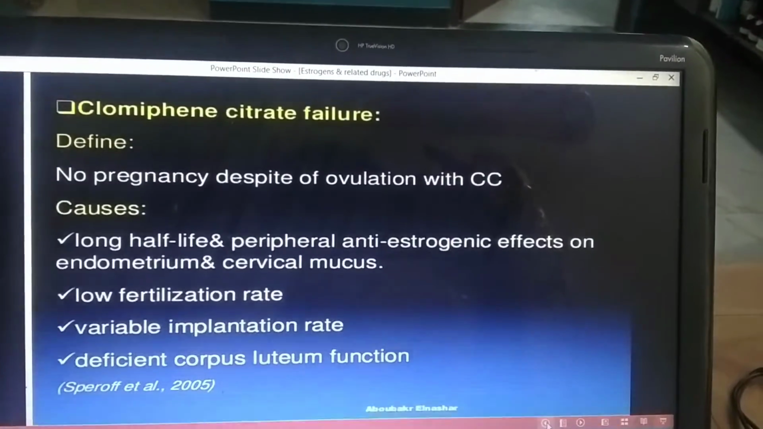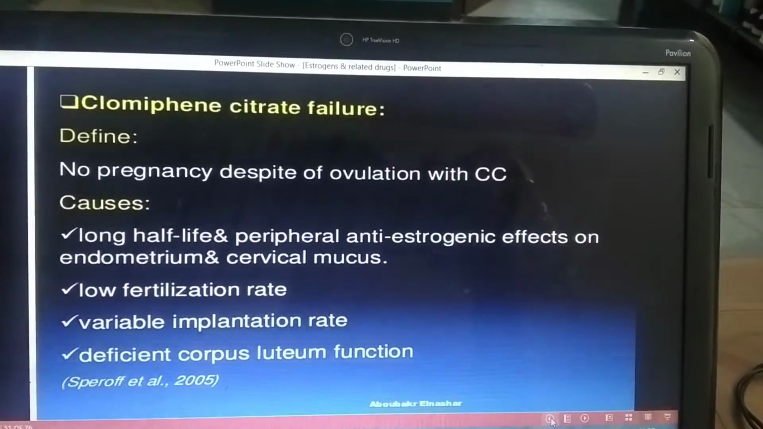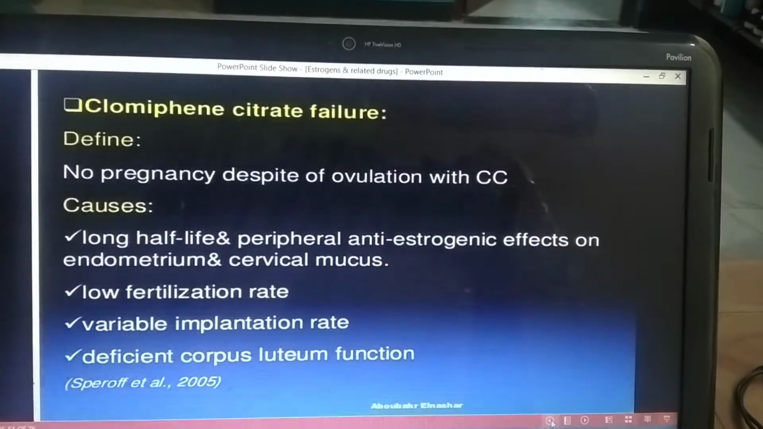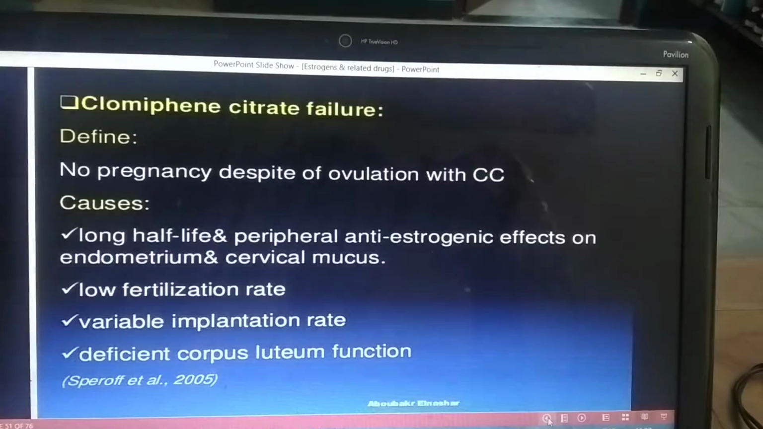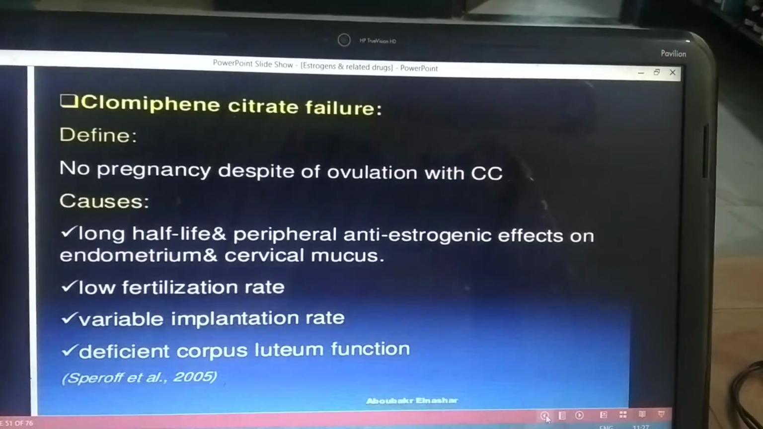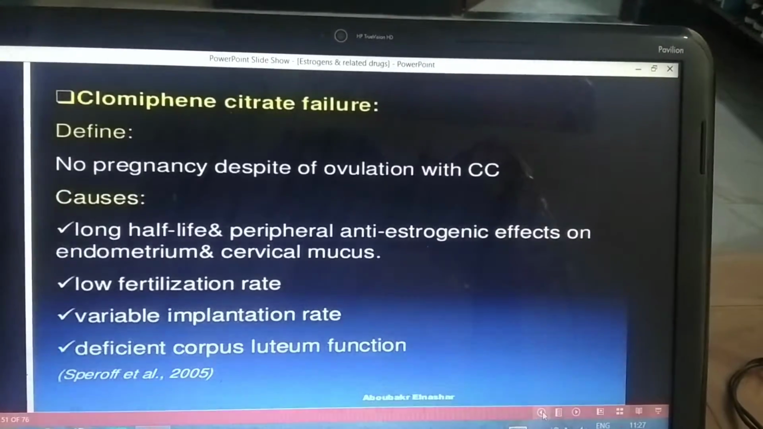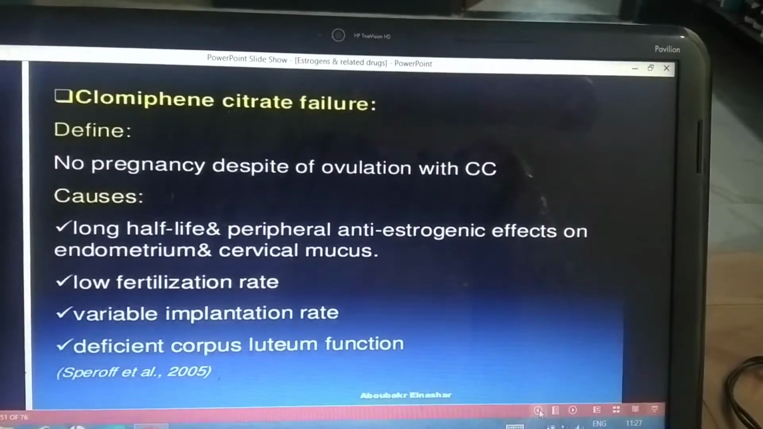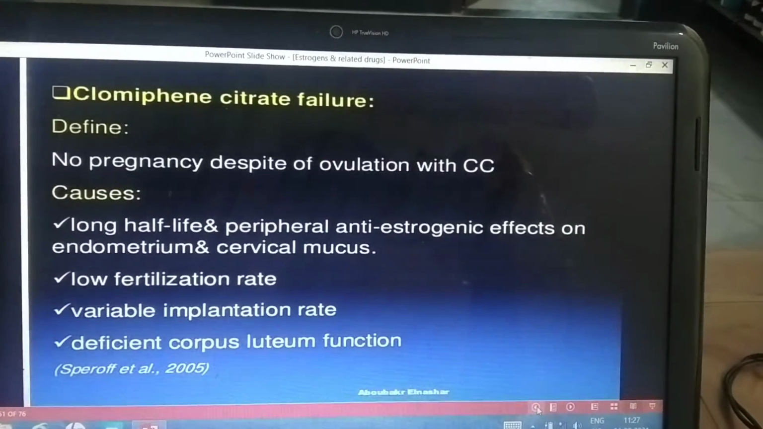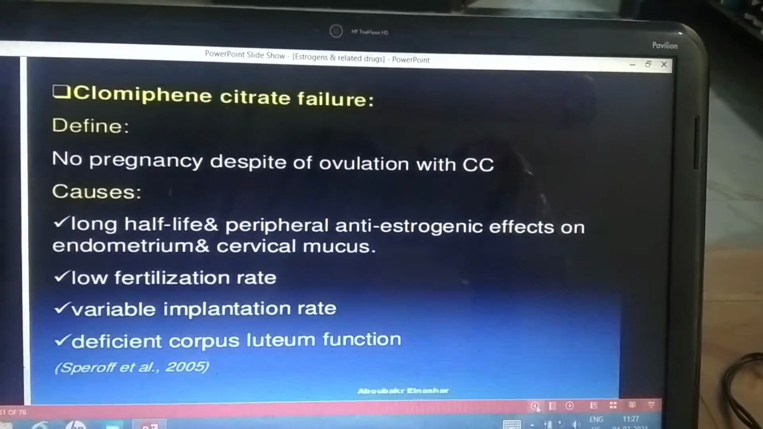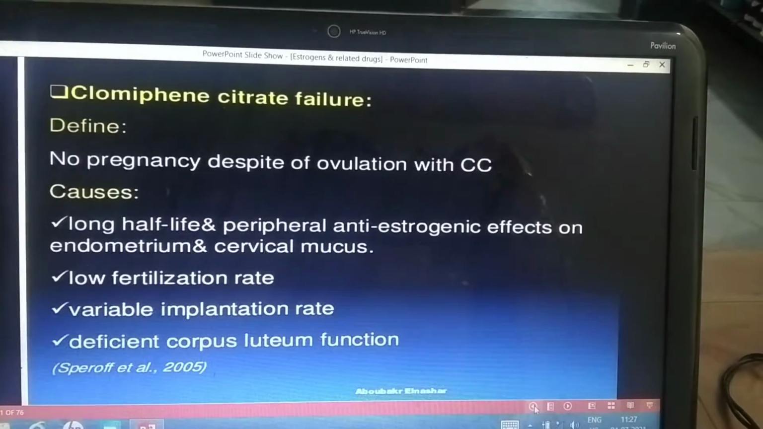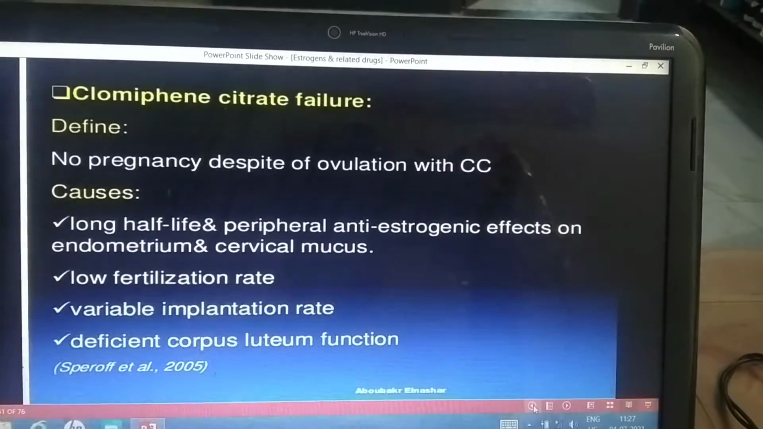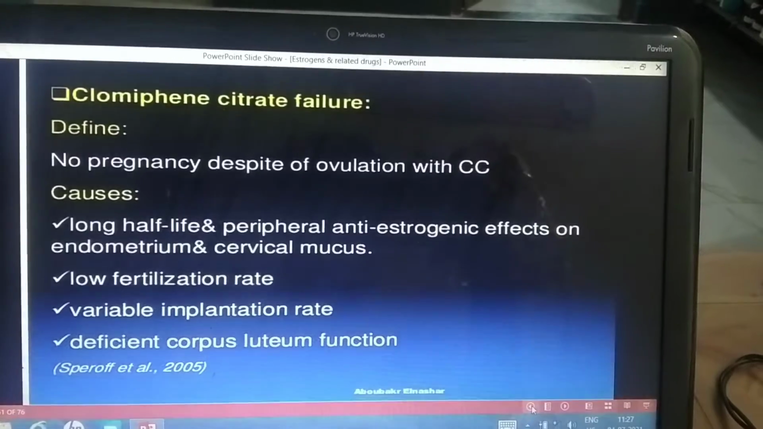So we have just now seen about the clomiphene citrate failure. So what is clomiphene citrate failure? There is no pregnancy despite ovulation with clomiphene citrate, and the causes are the long half life of clomiphene citrate, which leads to blockade of various estrogenic receptors, mainly on the endometrium and cervical mucus, and that will lead to the failure.